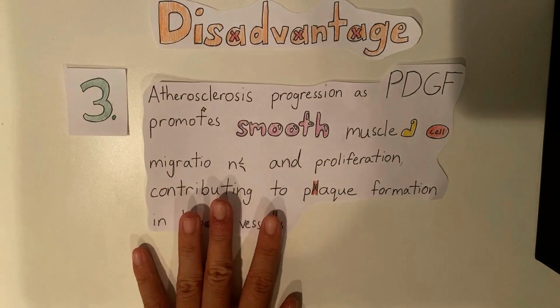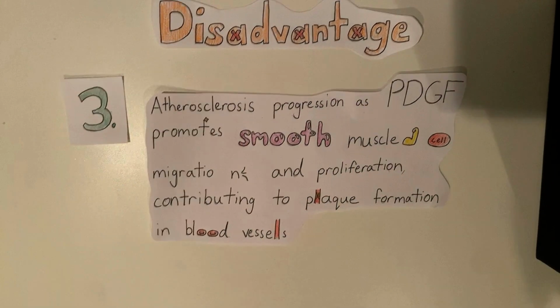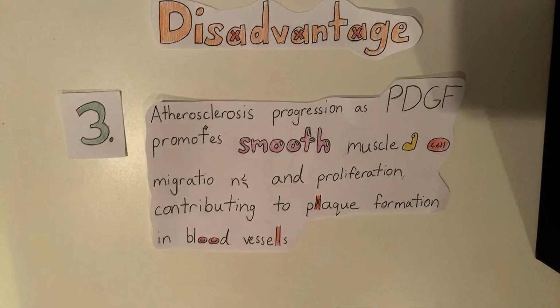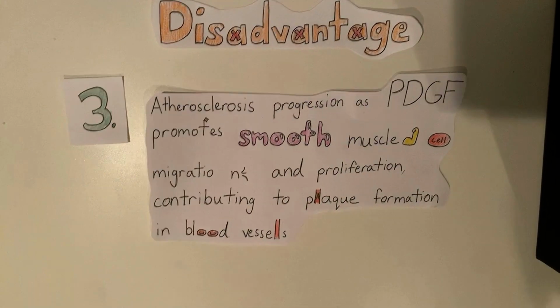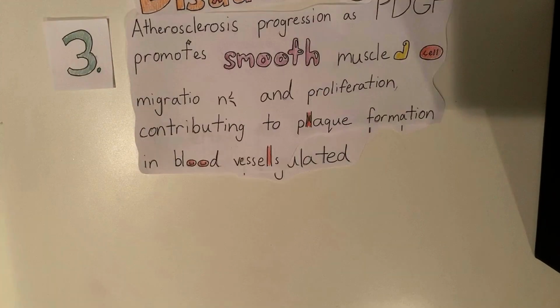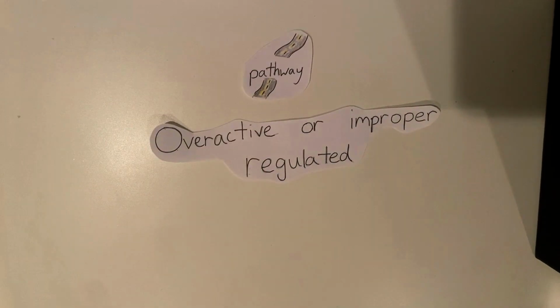The third and final disadvantage would be that when PDGF promotes smooth muscle cell migration and proliferation, atherosclerosis progresses, which contributes to the plaque forming in blood vessels. These negative outcomes arise when the pathway is overactive or improperly regulated.